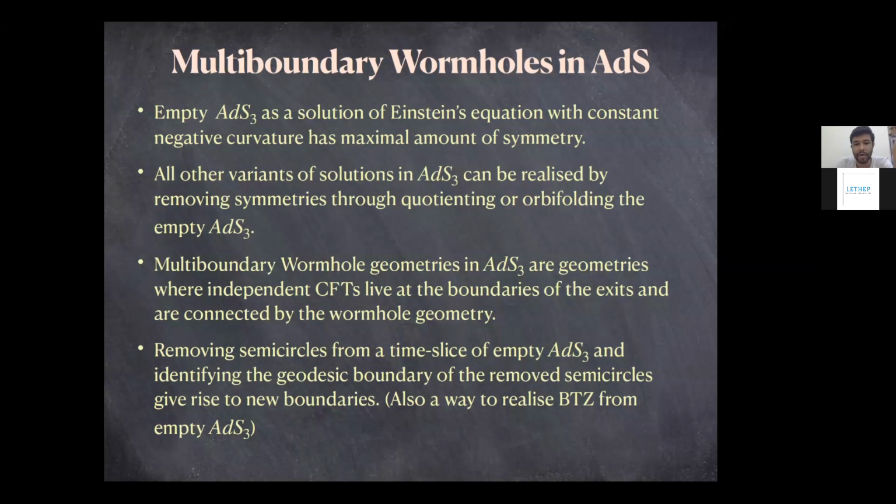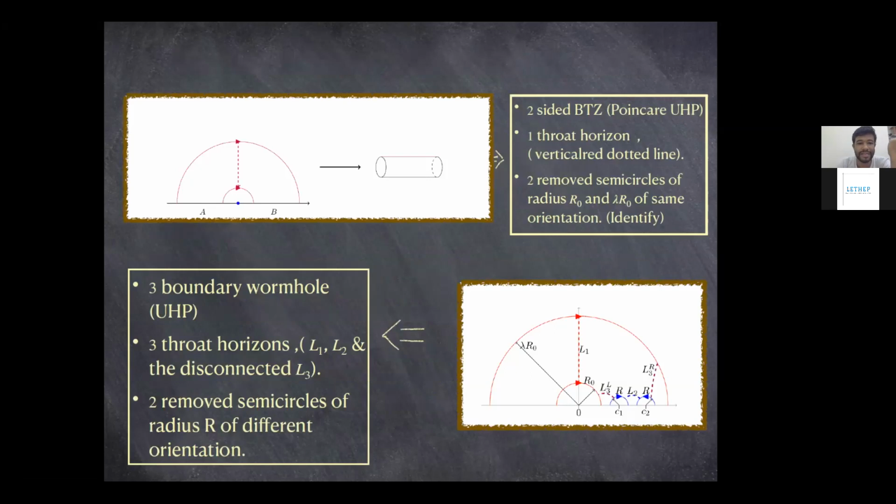To begin with, this is also due to the fact that all the solutions in AdS3 are locally the same. So we can also start by realizing BTZ from a pure AdS3 time slice. And how do we do that? So let's say this is the t equals 0 time slice, and we are taking a Poincare upper half plane. So we have decompactified the Poincare disk, and let's say we remove, so one has to also be careful about removing the fixed points in this case.